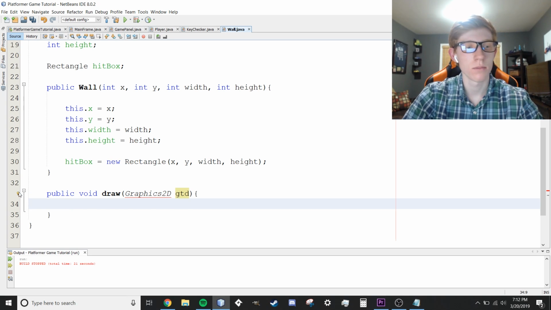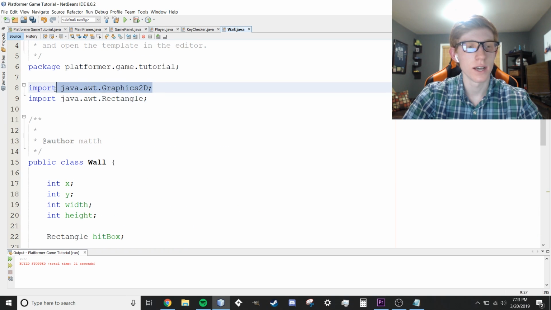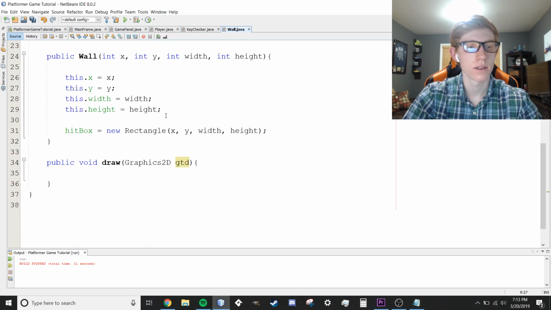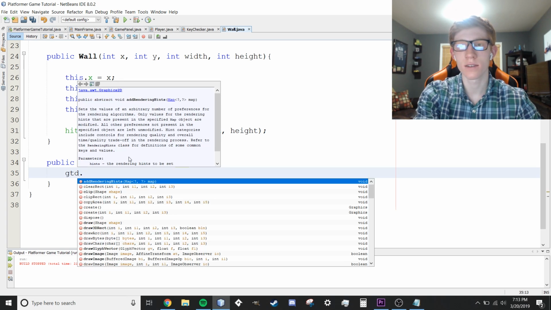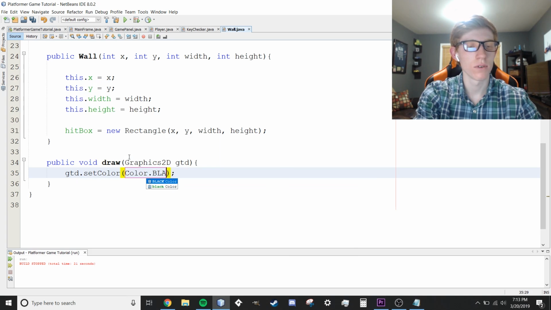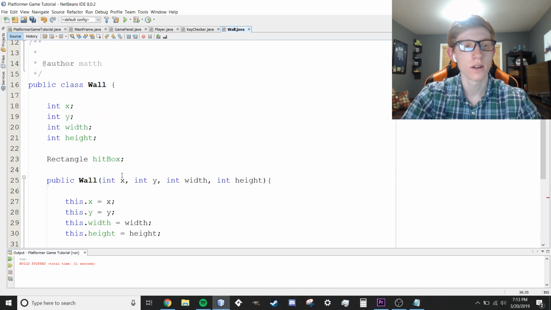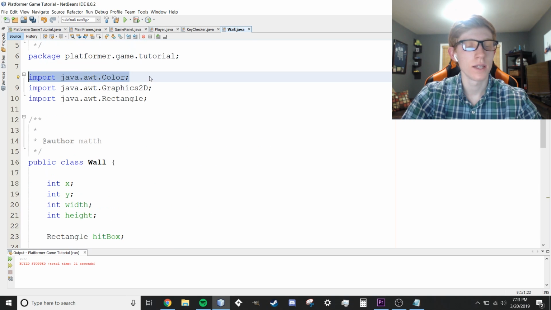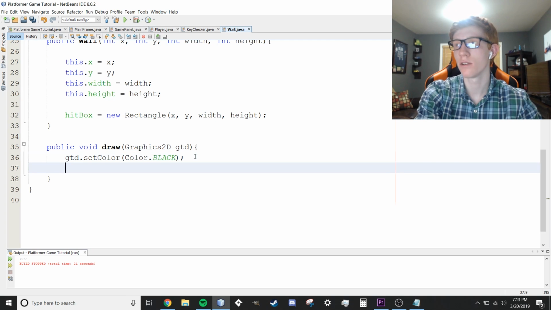So really fast, we're gonna import right there. It's just imports, awt.Graphics2D right there. We're gonna draw our wall. The first thing we're gonna do is draw the border. We're gonna do that in black. So gtd.setColor, Color.black, and I want to import the color really quick. I believe it's awt.Color. There, awt.Color.